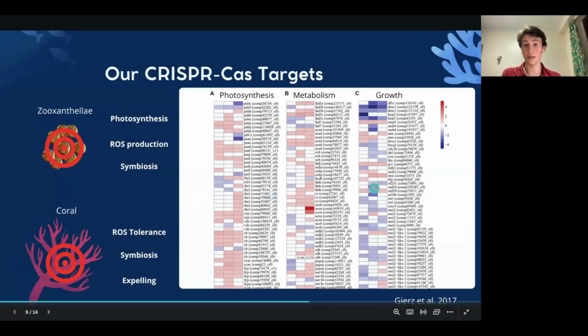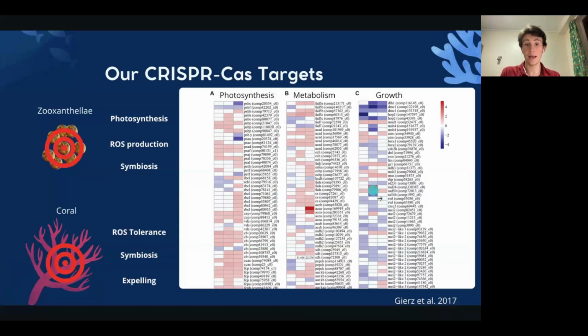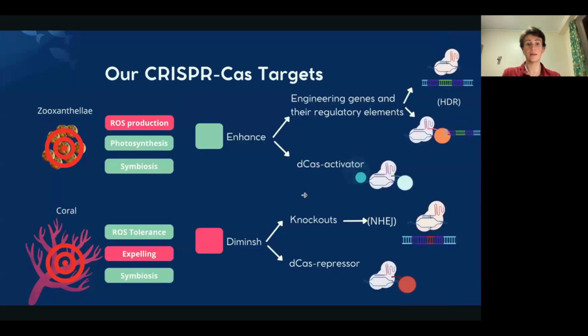Previous studies, as the one seen on the figure, have identified gene candidates from pathways such as photosynthesis, general metabolism, or growth that under heat stress are upregulated to a comparable intensity from baseline in red or downregulated comparably in intensity in blue. So taking in mind these gene candidates, we would ideally aim to enhance the symbiotic relationship on both organisms while diminishing the stress and damaging pathways that lead to bleaching.